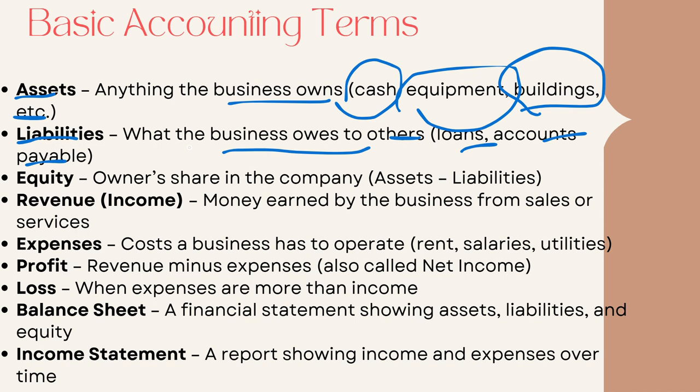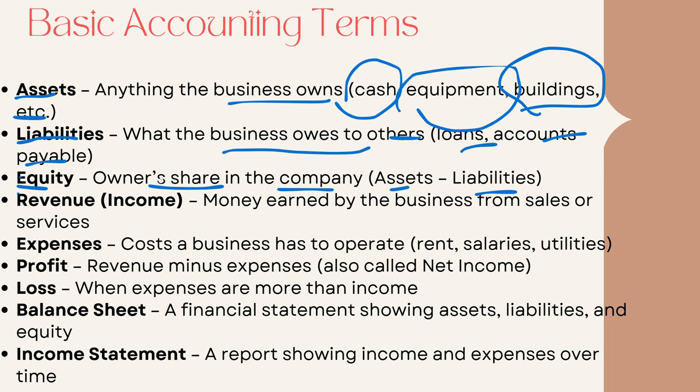That is also your liability. You have to pay after a certain time. And then equity, it is called equity, is the owner's share in the company. Of course, what does it mean, owner's share in the company? It means the assets minus liability that will come to the owner's share.